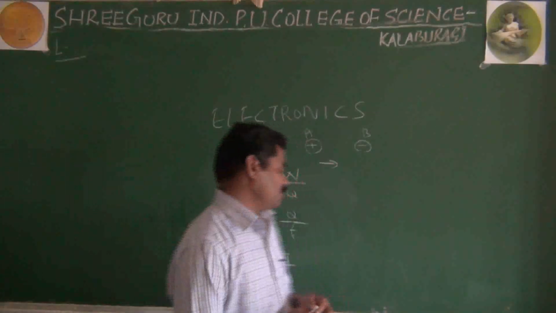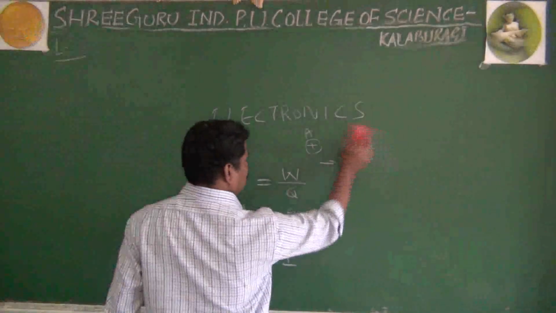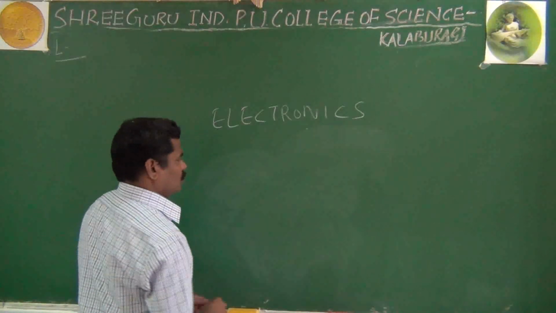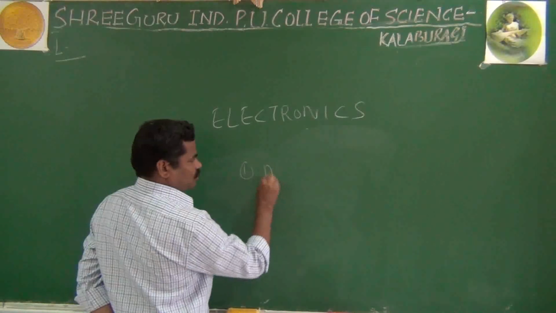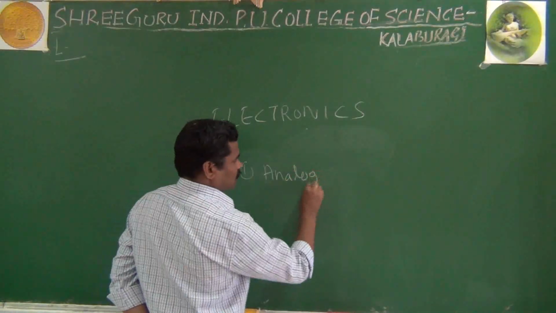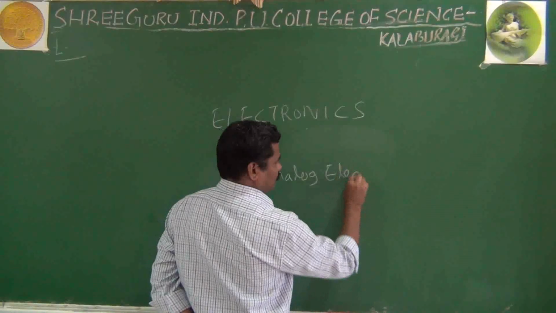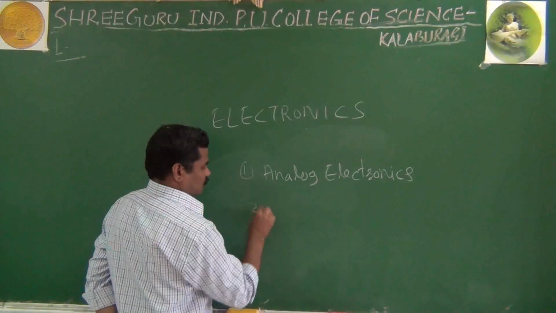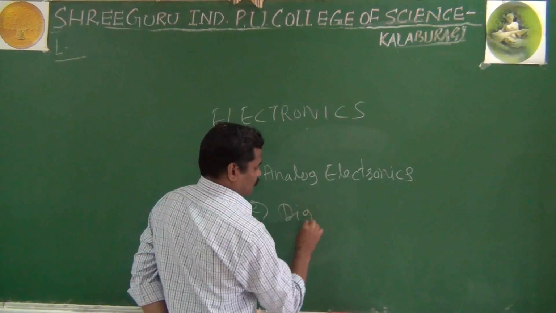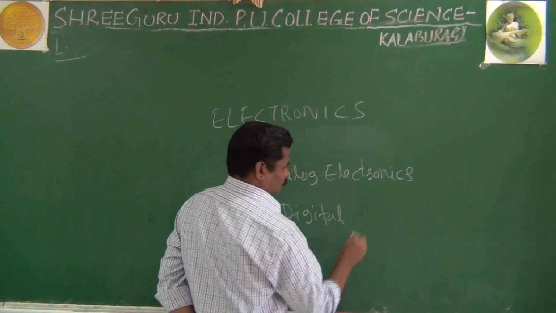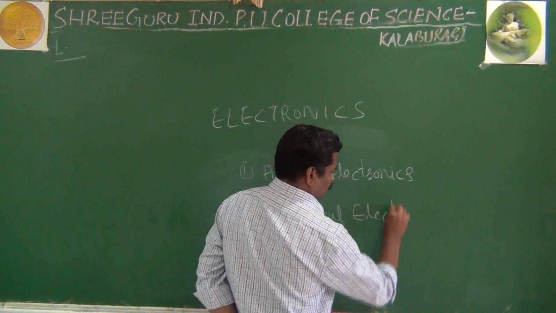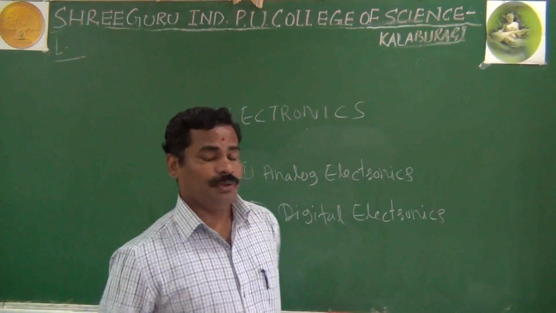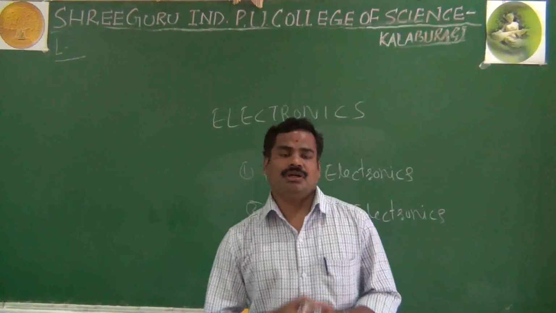And also the most important thing in electronics: you are studying two important branches. One is called analog electronics, and another is called digital electronics.